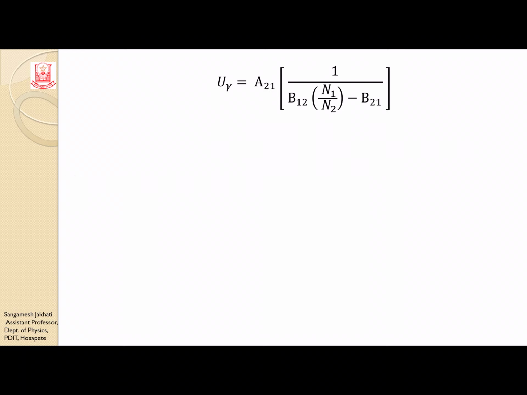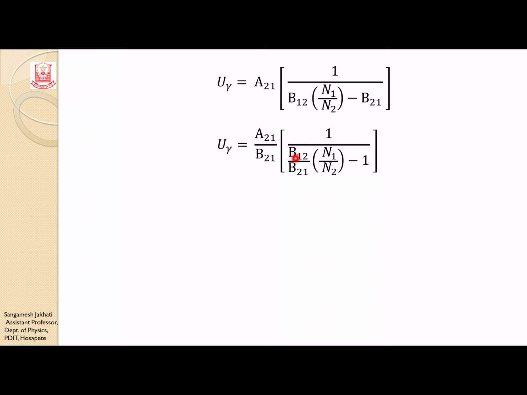Here I took back the same term that was there in the previous slide. In the next step I am taking B12 common. After taking it common, in the first term I am left with B12 by B21.